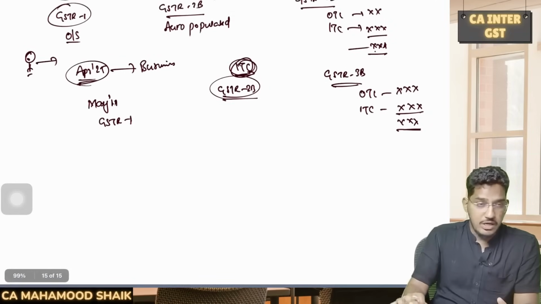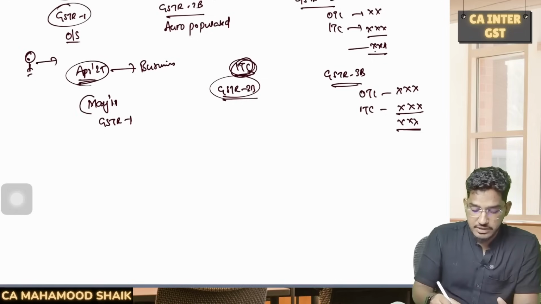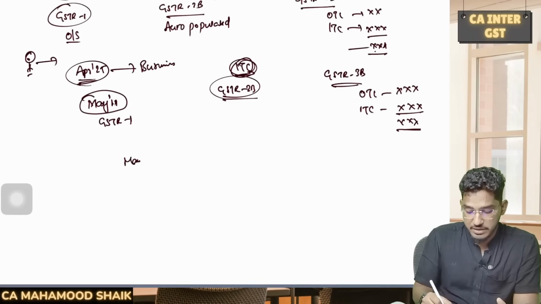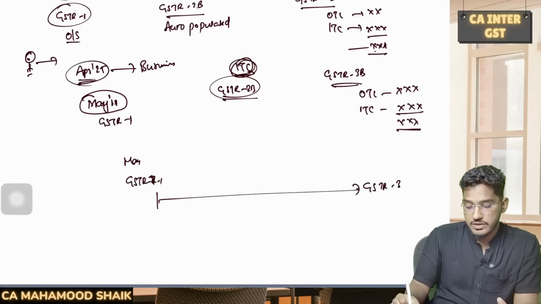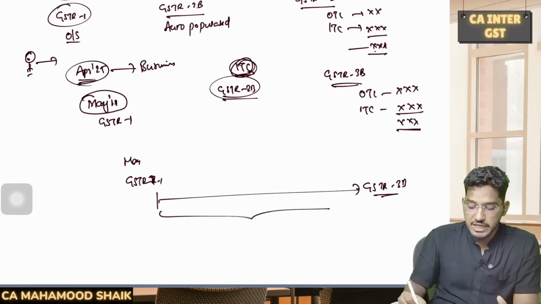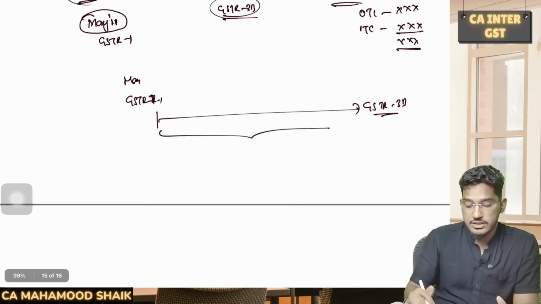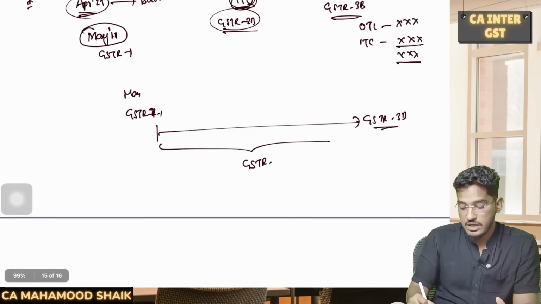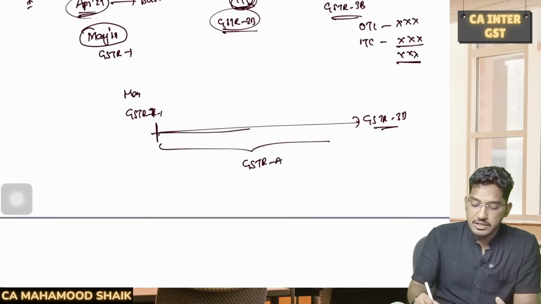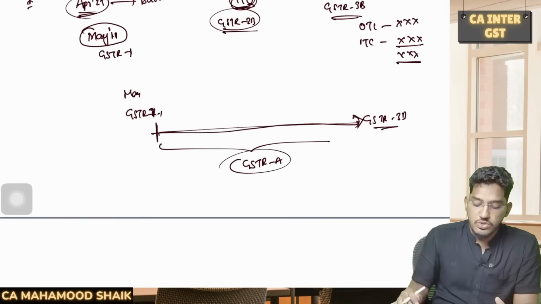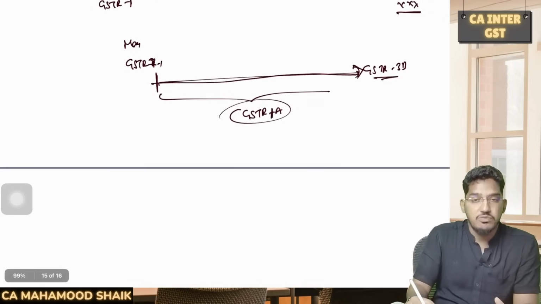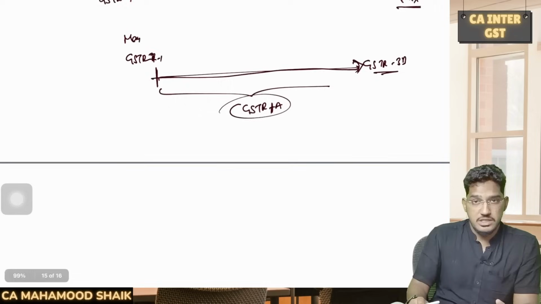So now what government has done is, once you have filed your GSTR 1, say for example, I filed my GSTR 1 on May 11. From the date you file your GSTR 1 till the time you file the GSTR 3B, they will enable for you one more return called GSTR 1A. So what is that return which has been enabled? GSTR 1A.